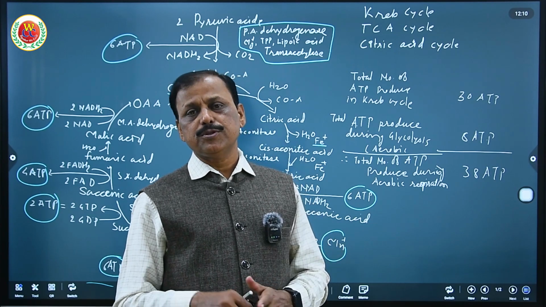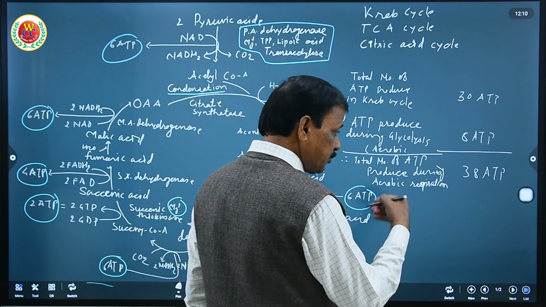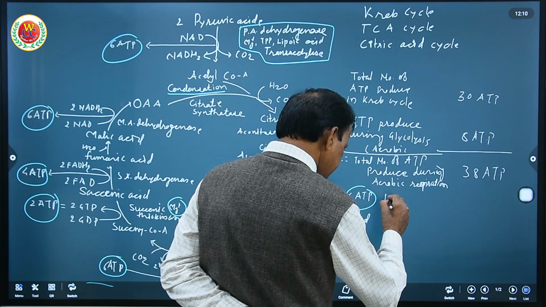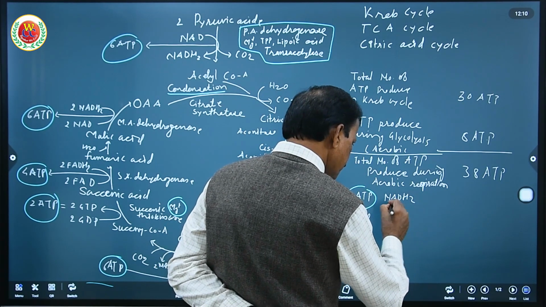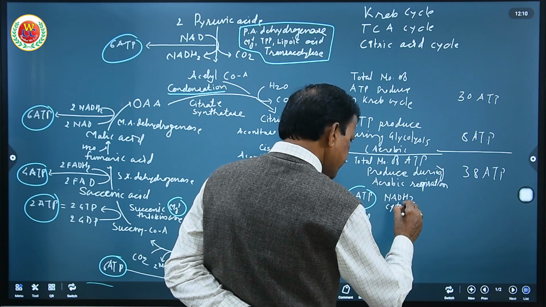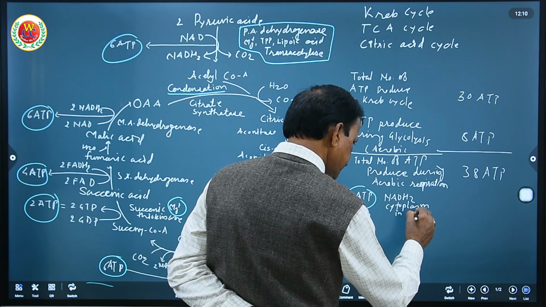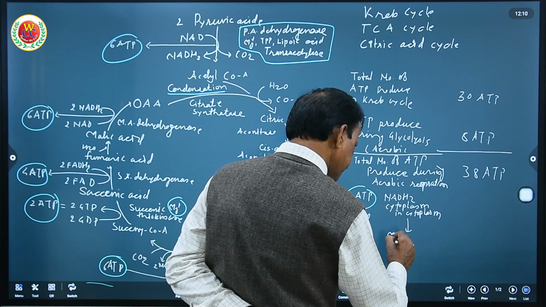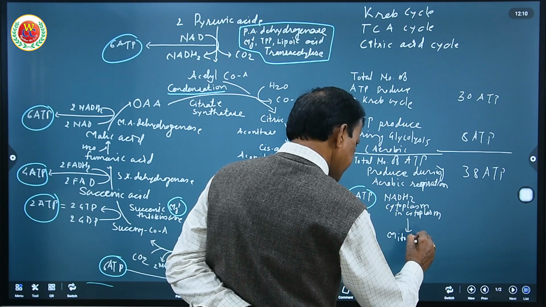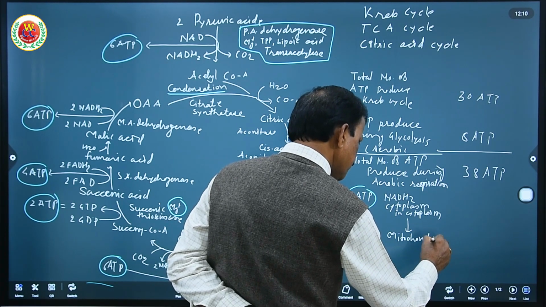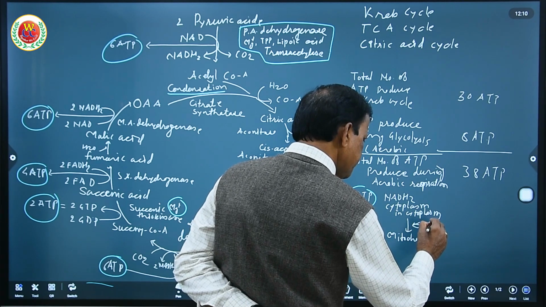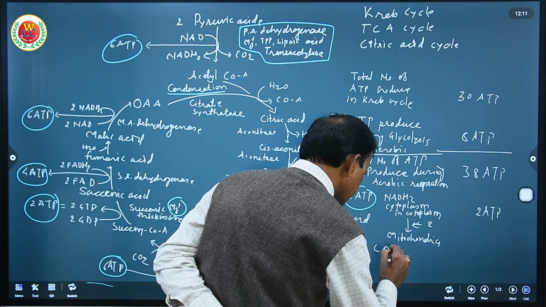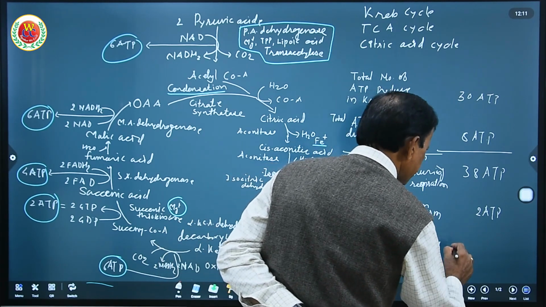That NADH2 which is produced in cytoplasm is supposed to be transferred into mitochondria, which consumes 2 ATP.